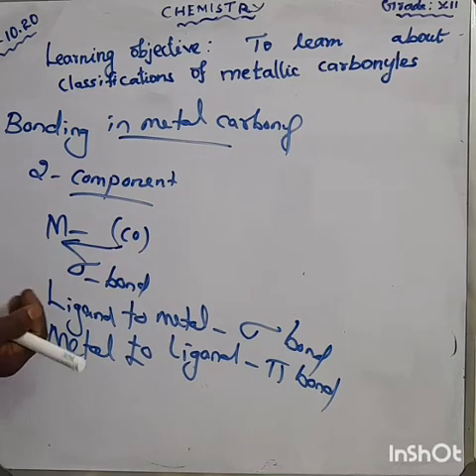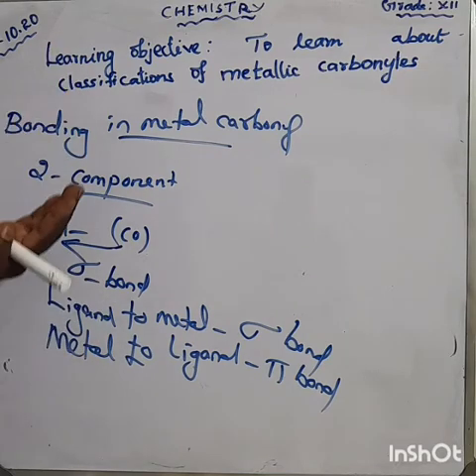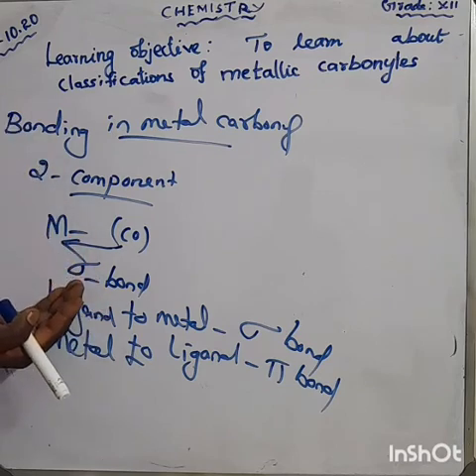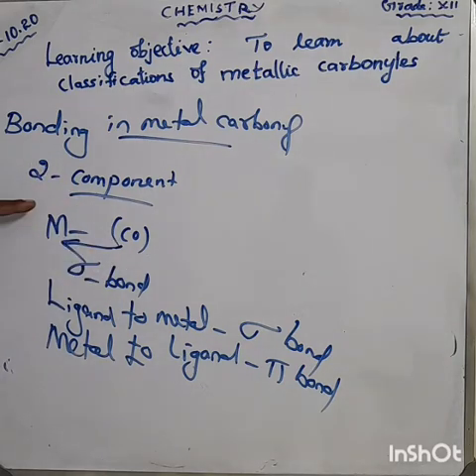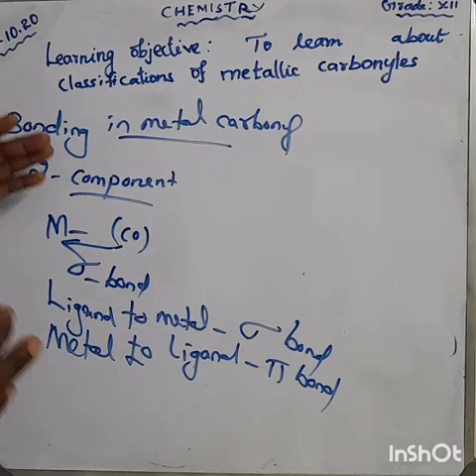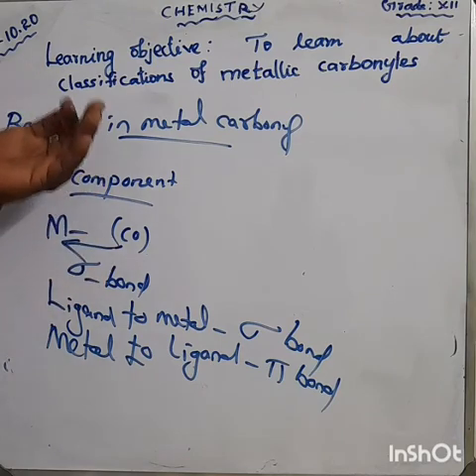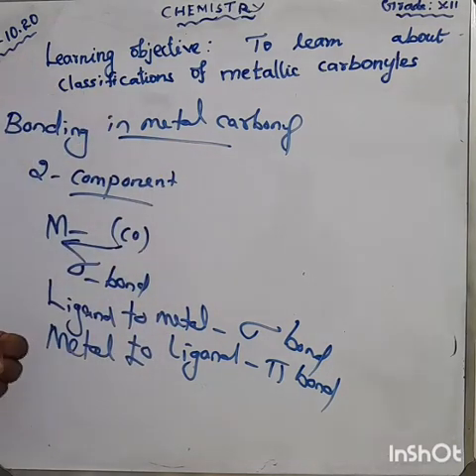Here, the sigma bond formation increases the electron density of the metal d orbital and makes the metal electron rich.